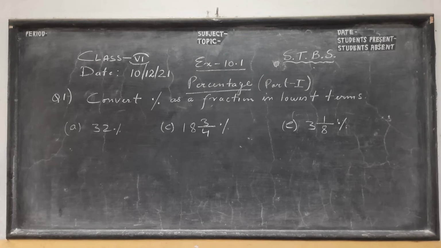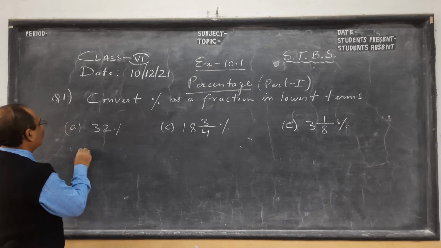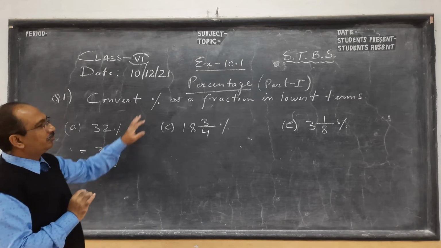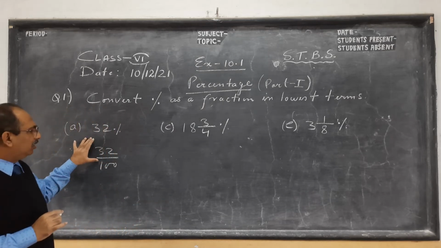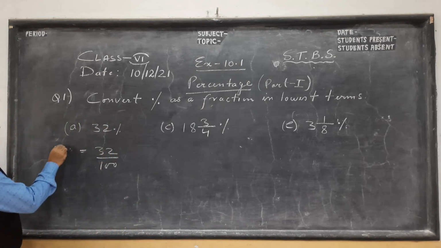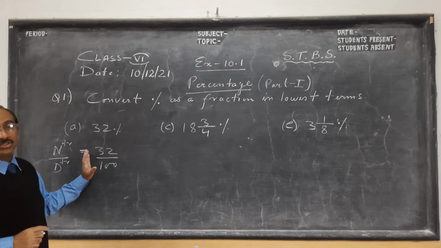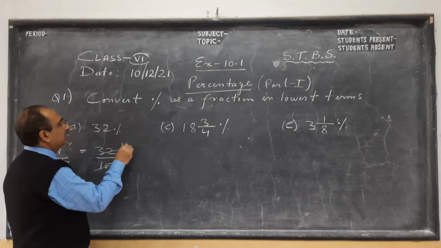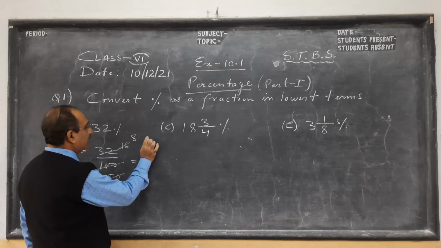So now we move on to question number 1, where we use the third concept: when we remove the percentage, 100 comes down. So we have to convert it as a fraction in lowest terms. So this is a fraction, children. What is a fraction? It has a numerator and a denominator, but this is not in lowest terms. So we cancel with 2, which means it gets halved each time. So this is 8 by 25.